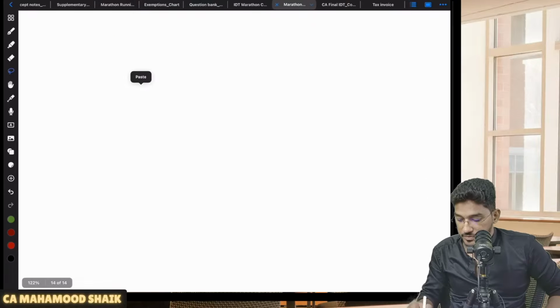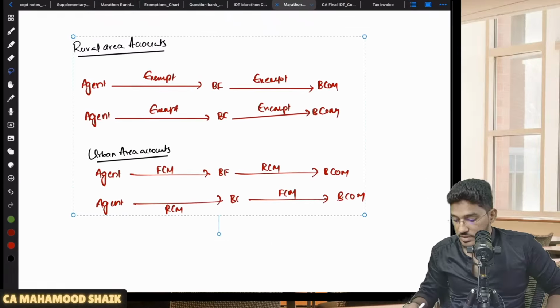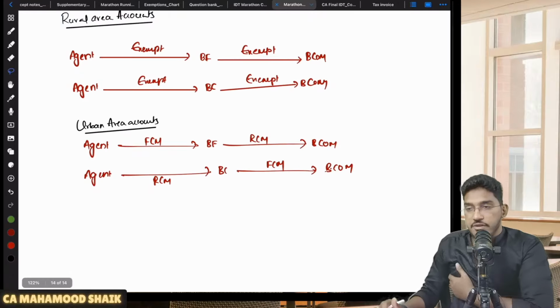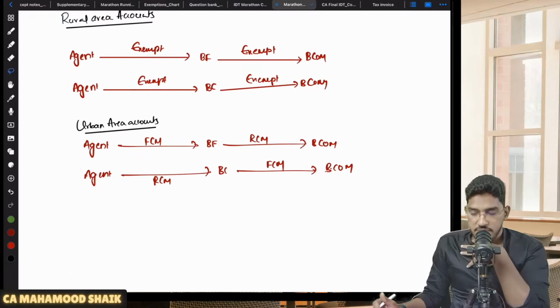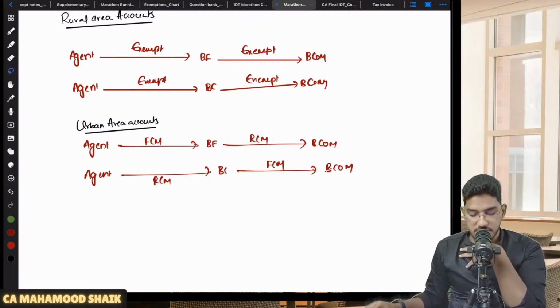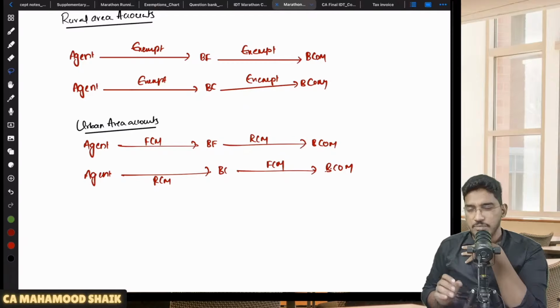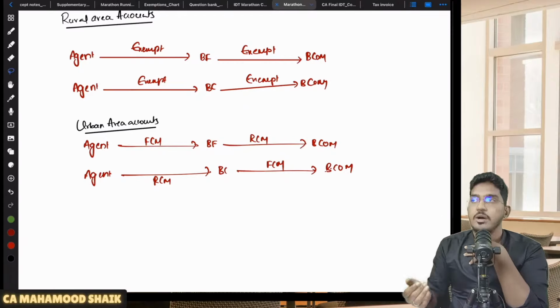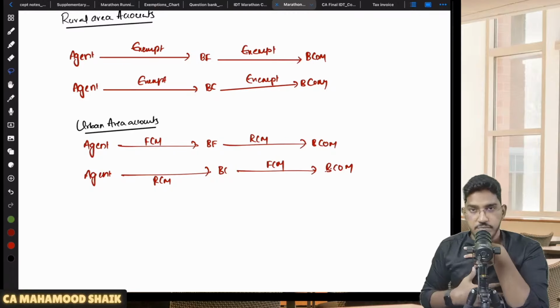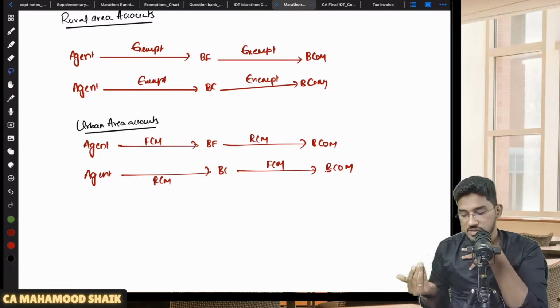Right. So there will be two kinds of services in relation to the banking industry. One is business facilitator services, the other is business correspondent services. I'm not going into detail on who will be the business correspondent and who will be the business facilitator, as we have given that in the material. When you have free time, you can read it. But there will be two kinds of service providers who provide services to the banking company: one is the business facilitator and the other is the business correspondent.